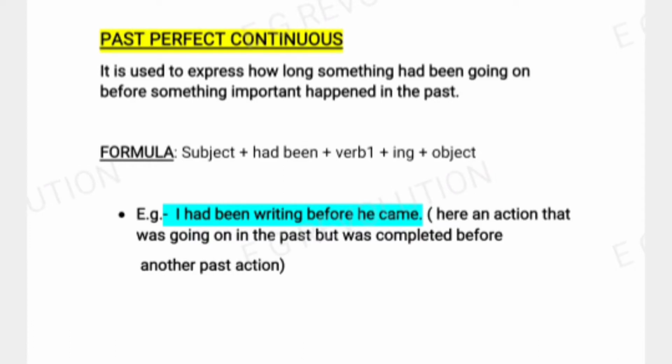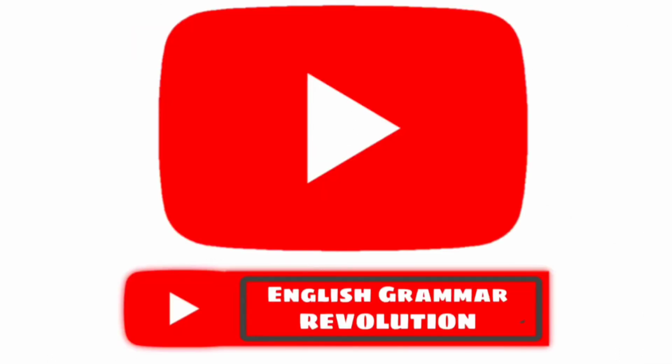So, if you remember, unlike the present perfect continuous, which indicates an action that began in the past and continued up to the present, the past perfect continuous is a verb tense that indicates something that began in the past, continued in the past, and also ended at a defined point in the past. So that's all for this video.